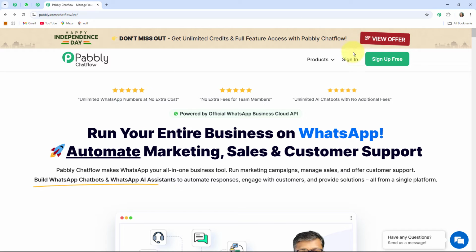Here on the right hand side you can see two options. One is sign in and another is sign up. If you are a new user, then you can click on the sign up option to create your account and get 100 free credits to explore the software. If you are an existing user, then you can click on the sign in option. Since I am an existing user, I'll go ahead and click on the sign in option.